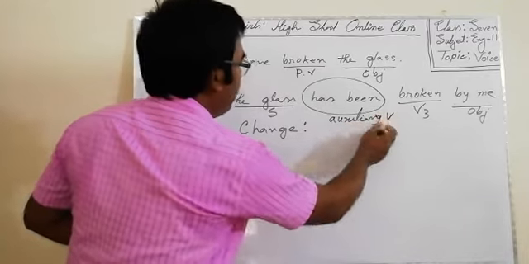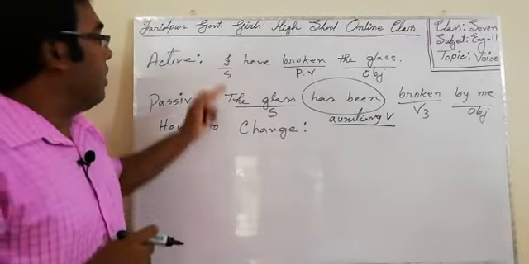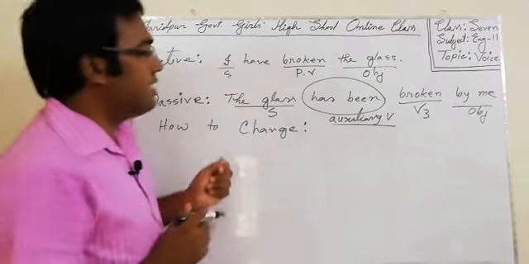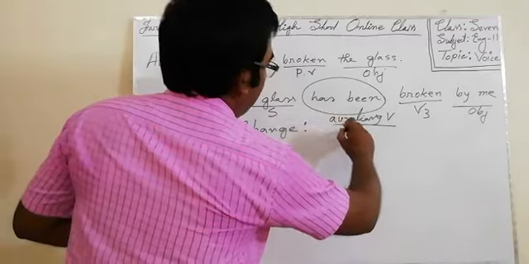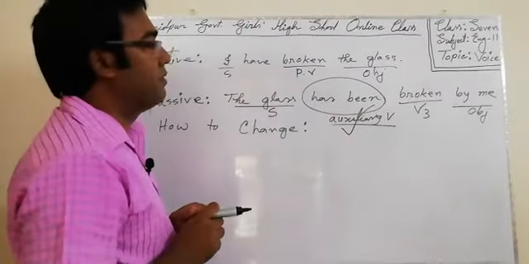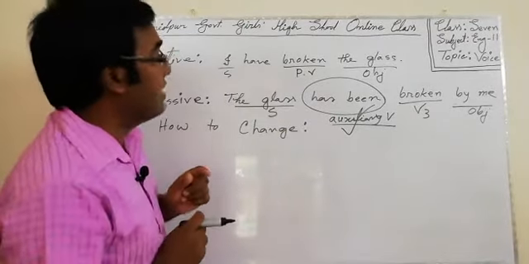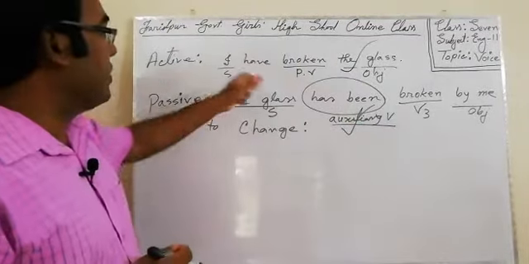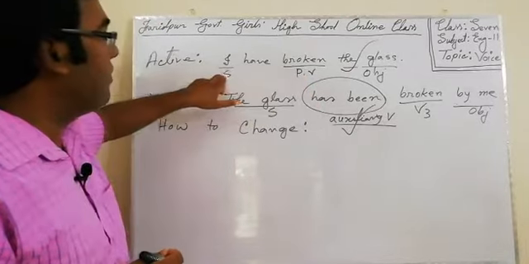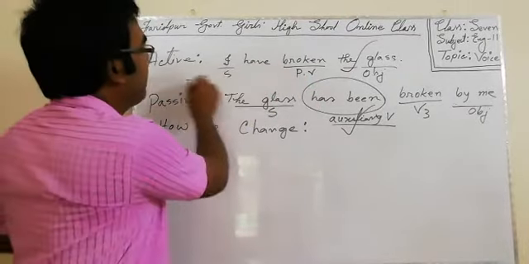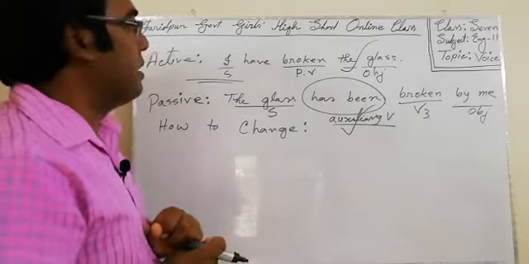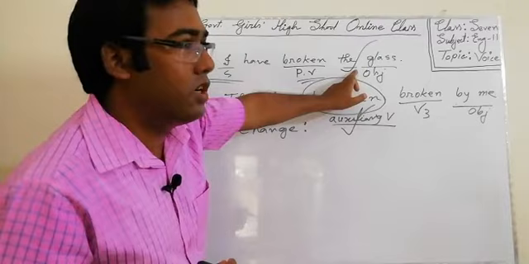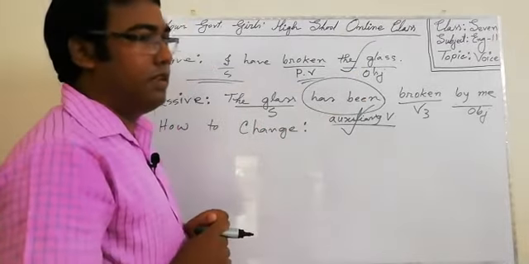Auxiliary verb. So, making the subject as object and making the object as subject is very easy, but writing the auxiliary verb is somewhat hard, and finding the object is also somewhat hard, because we know before the verb, auxiliary and principal verb, whatever is there, we can write it as subject, but after the principal verb, there remains in the sentence not only the object, there remains some other things.